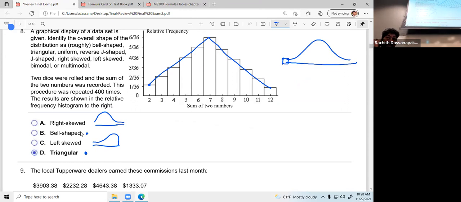But the thing is, which curve can approximate almost all of this distribution? Which curve can cover the maximum area? That's going to be our distribution or the correct curve. So based on that, it's going to be triangular, because if you draw a bell curve shape, you cannot get the maximum coverage.